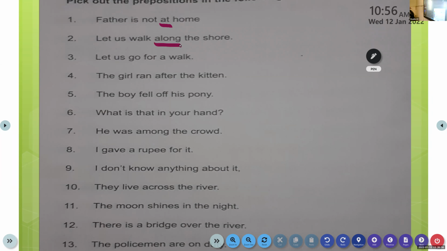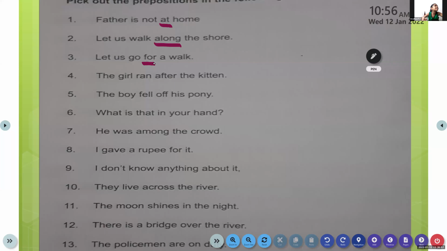Let us go for a walk. Go? No, go is a verb. For. No, for us is a preposition. Let us go for a walk. So us is a preposition, go is a verb, for is a preposition.